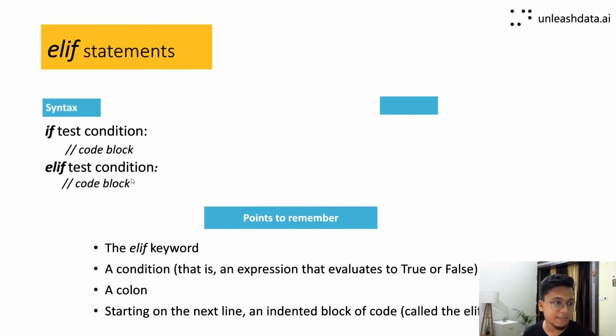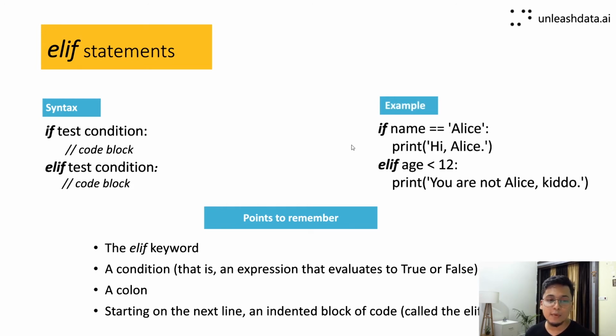Let us look at the syntax that we have. We say if test condition, then this code block, elif this test condition. So what it is going to do is first test this condition. If this test condition is true, it is going to execute this code block. Else, if this second test condition is true, it is going to execute this block. So first it is going to execute this one. If it is false, it is going to come here, and again check the condition over here. Only if the test condition here is true, it is going to execute it, right? Now if the first test condition is true, it won't come here. It will just skip the entire one, right? So if this test condition is true, it is going to execute it. If no, then it won't.